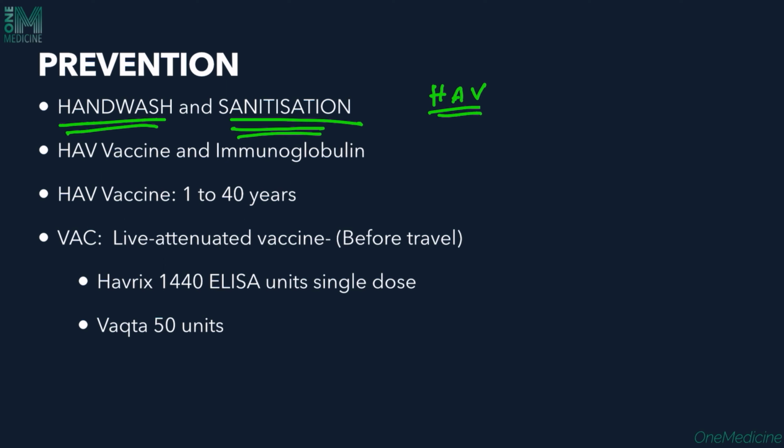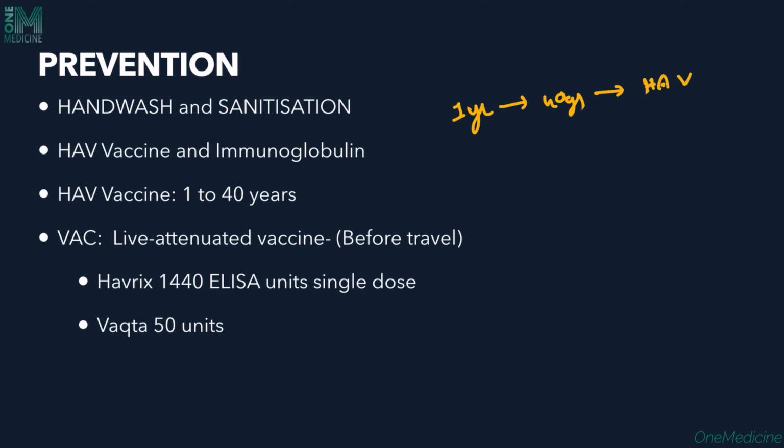For definitive prevention, we can use hepatitis A vaccine and immunoglobulin. Whether to give hepatitis A vaccine or immunoglobulin is a question that needs to be answered based on the age and the immunocompetency of the individual. So, as a general rule, people who are aged more than 1 year to 40 years are usually given hepatitis A vaccination.